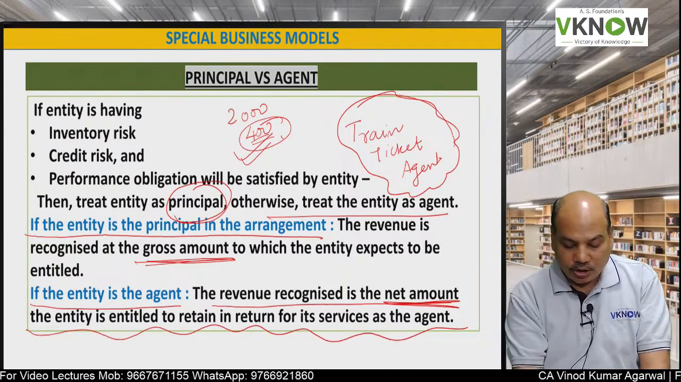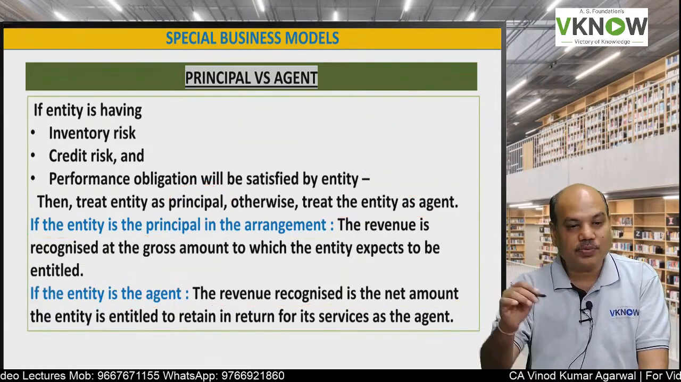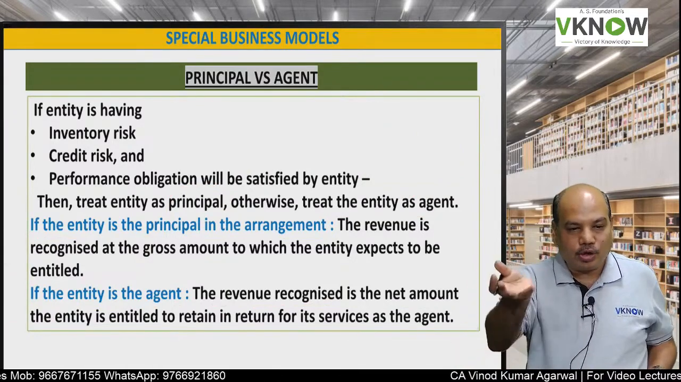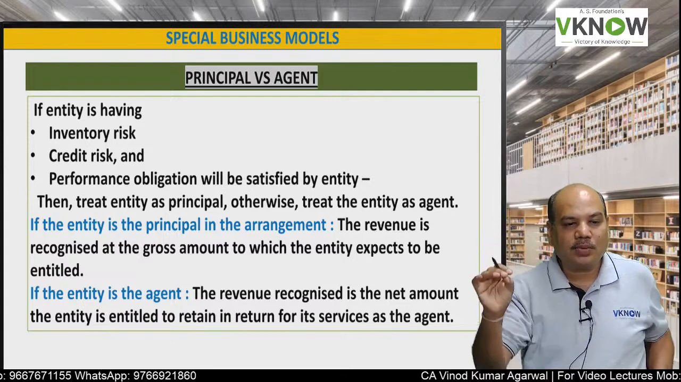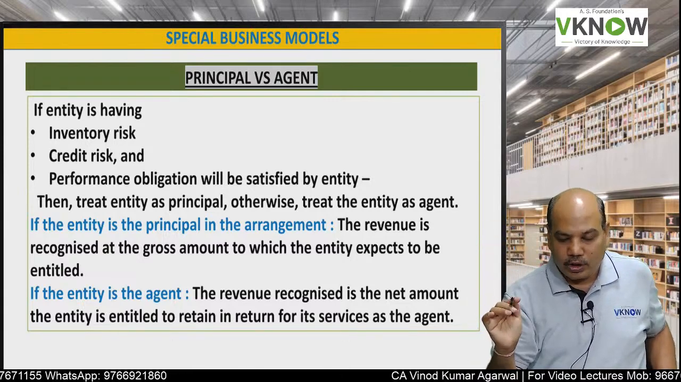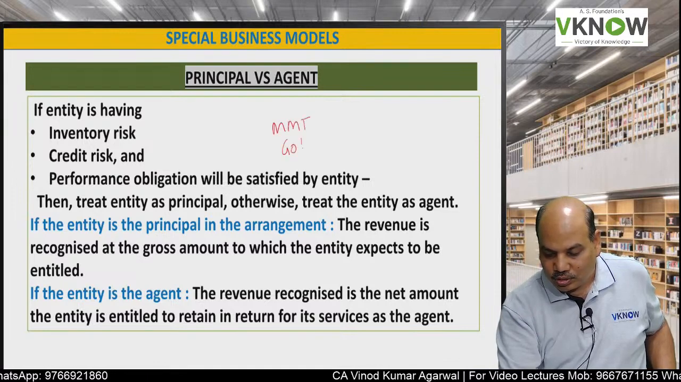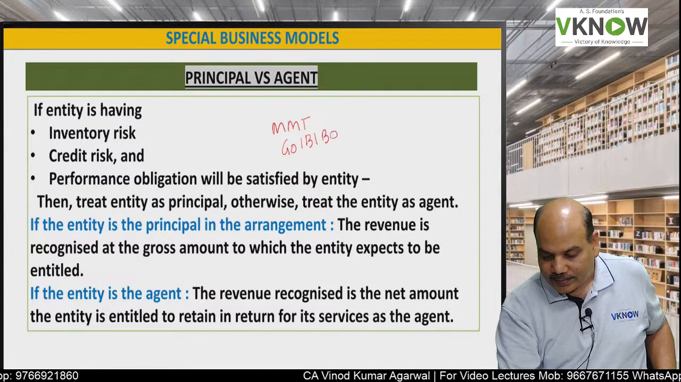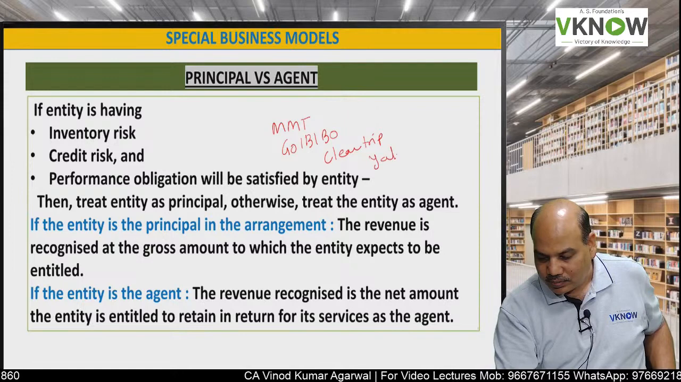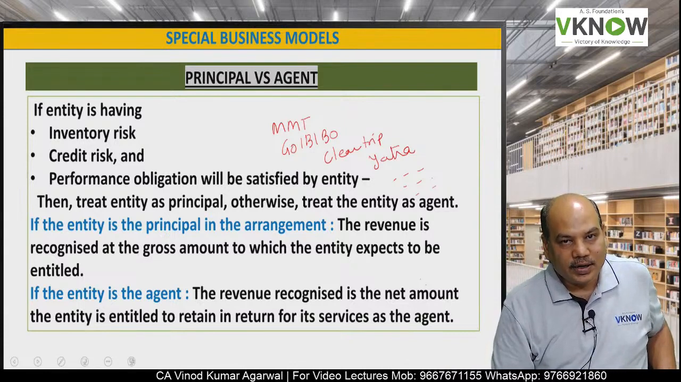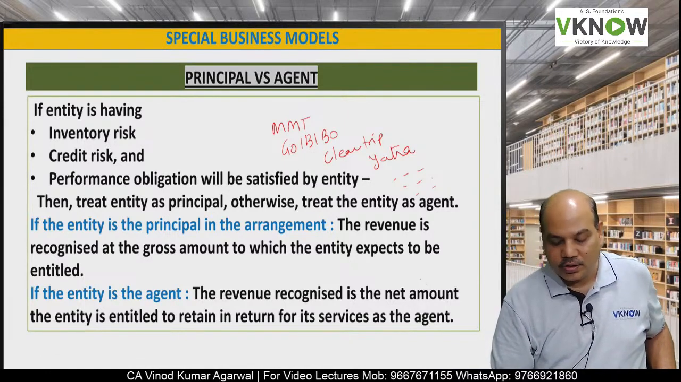So this is something important, because nowadays there are many websites acting as an agent, but in order to improve their top line, they are showing the gross amount as revenue. So when you will be doing an audit of such companies, Make My Trip, Go Ibibo, Clear Trip, Yatra, etc., one has to check whether they are acting as a principal or as an agent.